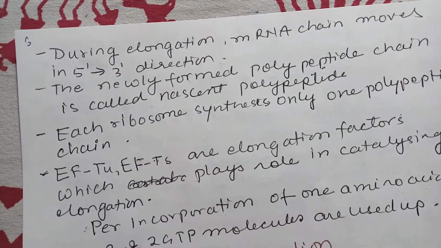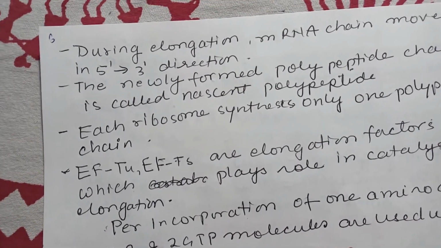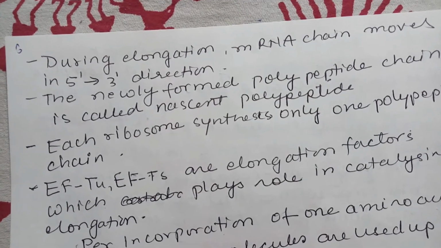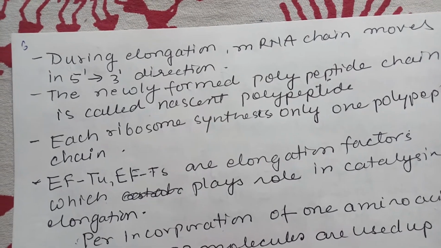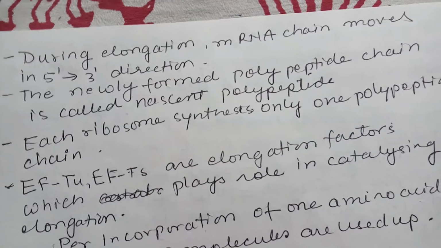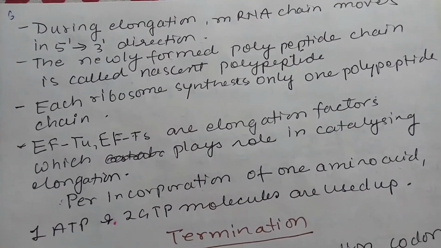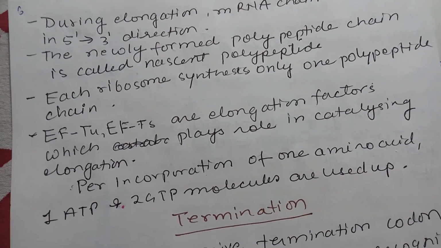You can also note the direction of the protein, because the amino group of the first amino acid is not participating in any peptide bond formation. So we read the direction of protein always from N to C terminal. The newly formed polypeptide chain is called a nascent polypeptide, and each ribosome synthesizes only one polypeptide chain.